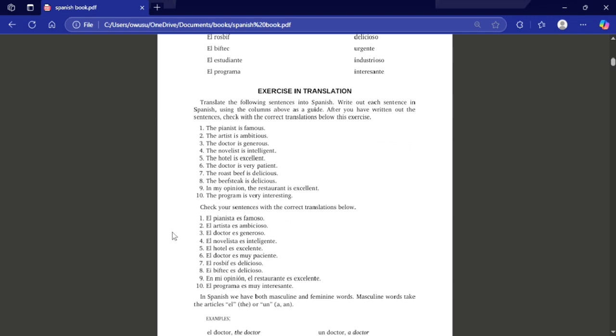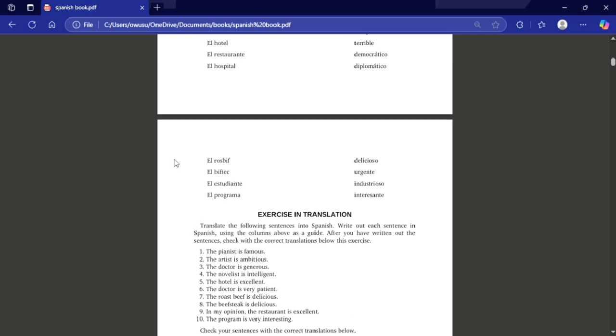Okay? Now, on to the exercise and translation. Okay, this is very important. I'm going to cover up the answers right there. So our job is to translate this from English to Spanish, obviously. So, for the first one, for instance, we have the pianist is famous. So in Spanish, that would be el pianista es famoso. Great. So your job is to convert the rest from 2 to 10 to Spanish. This should be very easy.